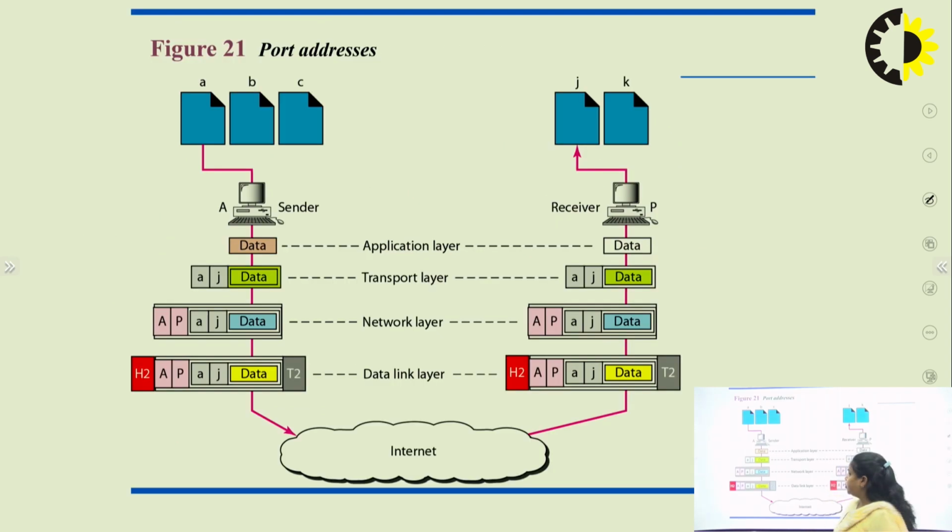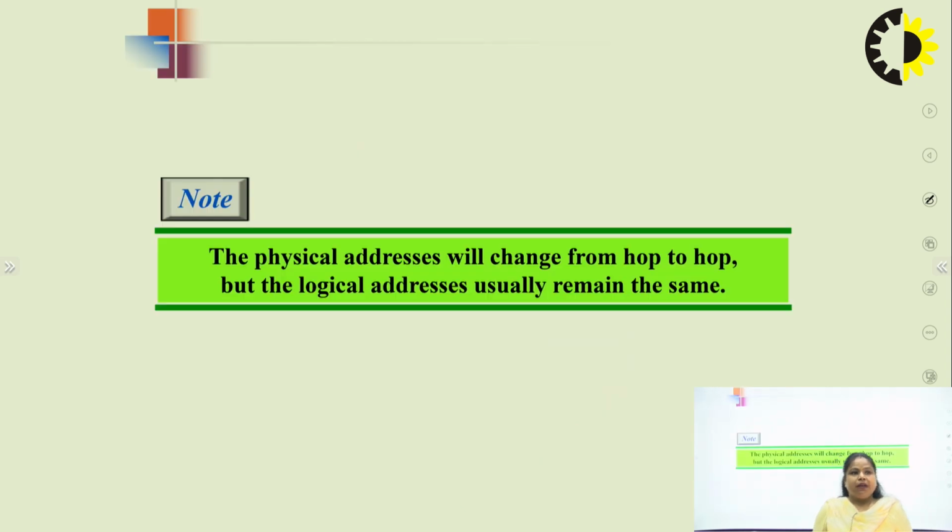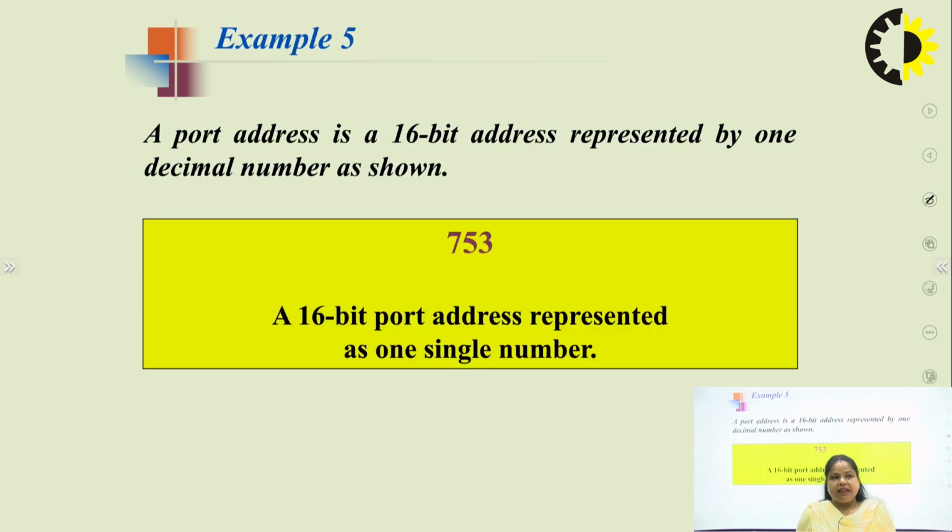When I'm talking about port addressing, as you know the physical address, these are the processes. So we need to include the port addresses in the internet. And finally, when it completes the process of the receiver, then we can say it is called process to process delivery. Physical addresses will change node to node, but the logical addresses always remain the same from the source machine to the final destination machine. In the case of port addressing, it is represented as a 16-bit port address, a single decimal number.